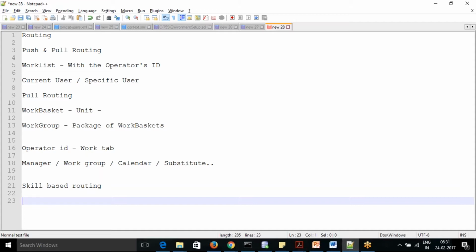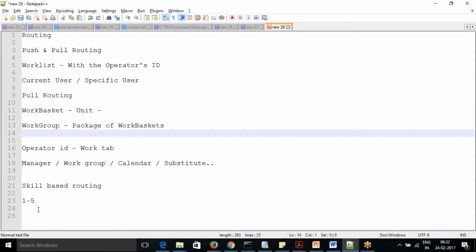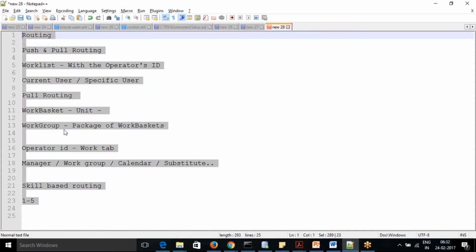In the operator ID we have what is called skill also. We can assign the person their skills and the proficiency level, which is assigned from 1 to 5. 1 is basic, 5 is the highest level. When we define routing, we can route to a skilled work basket or a skilled work group as well. Pega has given different routers, and we can use them to do this.